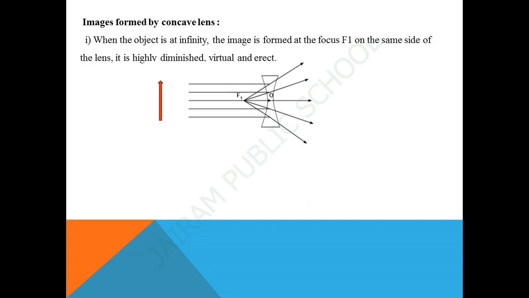Next, images formed by concave lens. The first one, when the object position is at infinity, the position of the image formed is at focus f1, the relative size of the image is highly diminished, point size, and the nature of the image is virtual and erect.